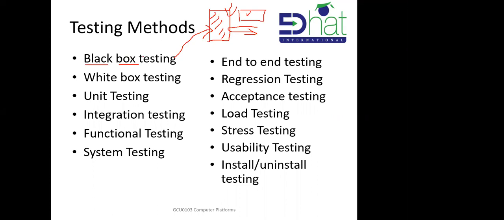So this is where the company will say, for example, I'm a software company and I want to test my program. What I will do is, I won't recruit staff members as permanent employees. I just give it to the outside world to test. For example, there is a very famous game called PUBG, right? PUBG used to test their game using black box testing.